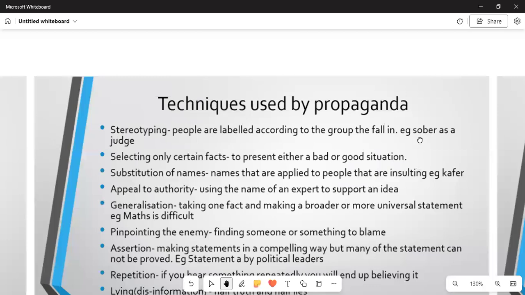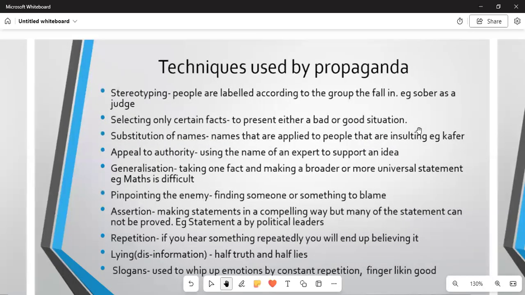So a typical example or typical question that can derive in the test series or the examinations is: state the techniques used by propaganda. So these are the techniques that are used by the propaganda. And then these techniques, number one, it is called stereotyping. And what is stereotyping? We mean that people are labeled according to the group they fall in.